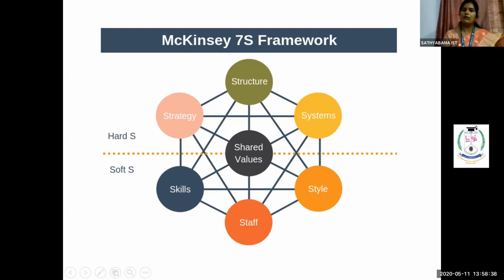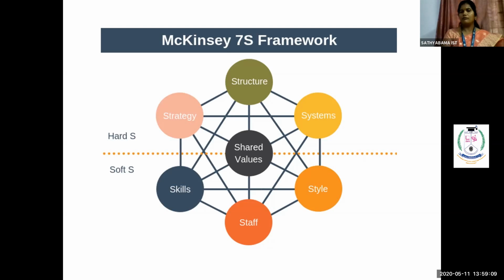Then last comes your next S called style. Your style also differs from person to person. So this cannot be shared or dealt with from one employee to another. One employee will have a set of skills and a style in doing a particular work, while the other employee will differ in the styling procedures used to complete a particular task inside the organization.